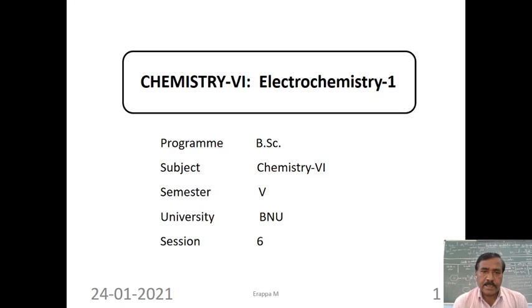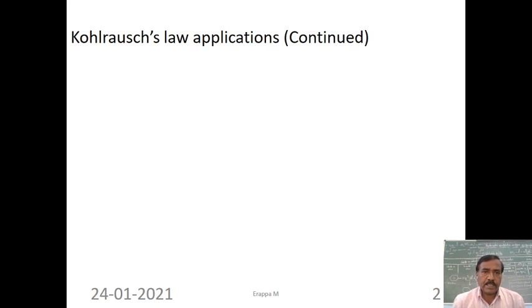Today's topic is Electrochemistry 1, paper 6. The session number 6 belongs to Bangalore North University. Today's topic is Kohlrausch law and its applications.